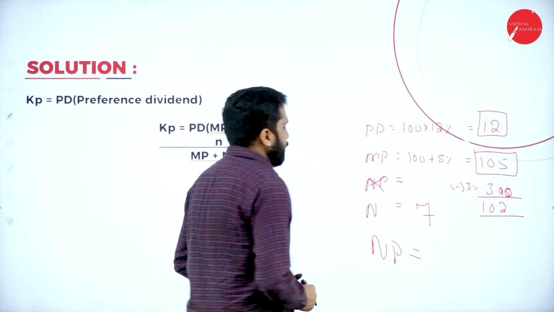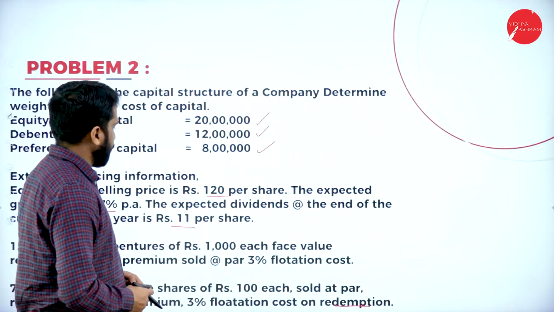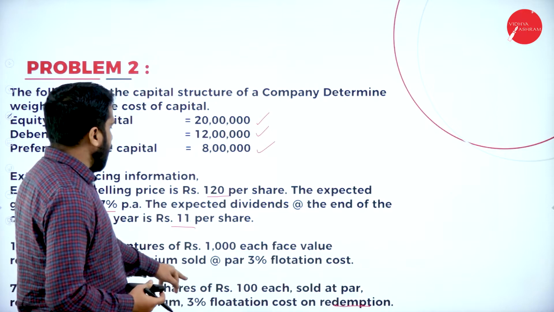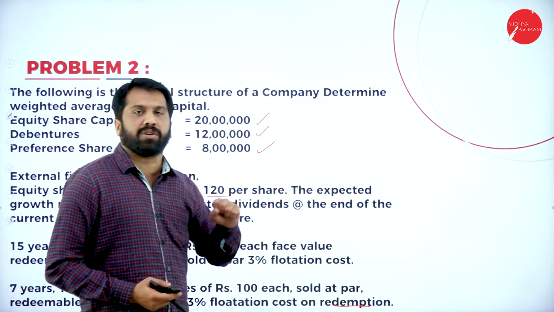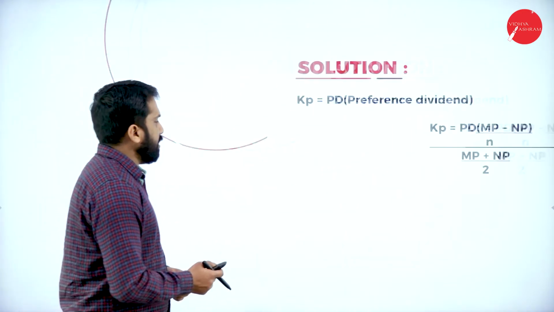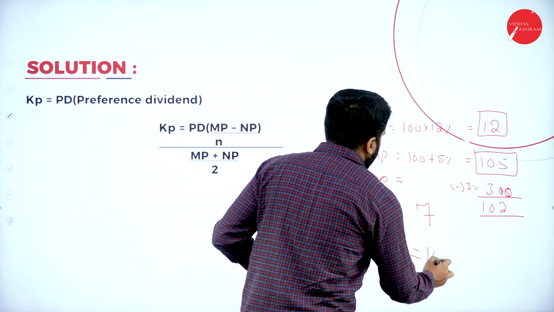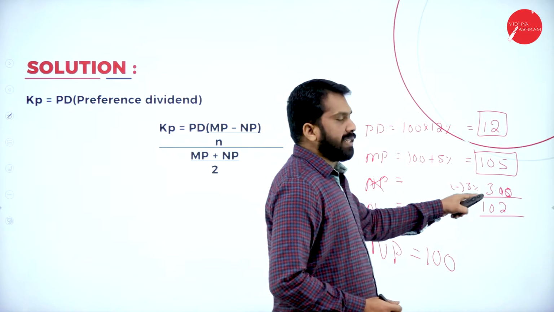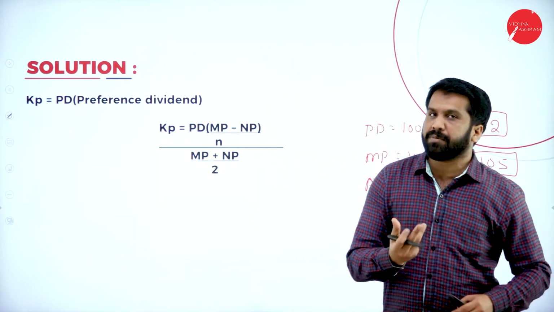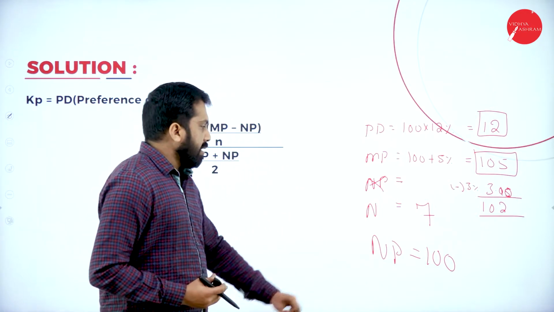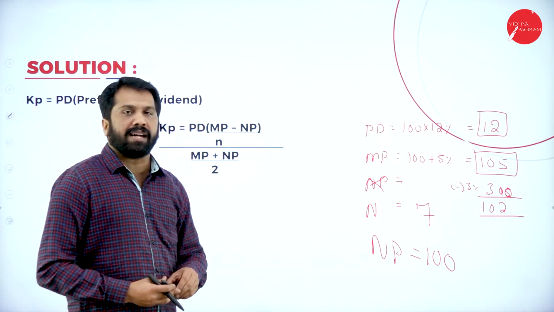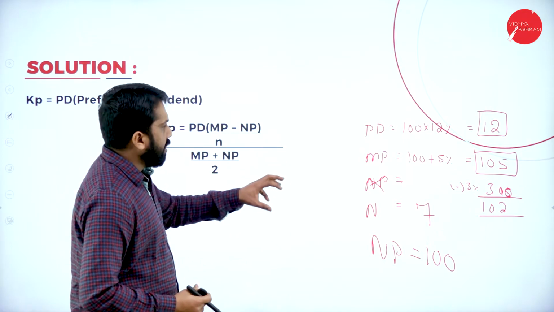Now, I'll go for net proceeds. Your net proceed they have given sold at par. Par means what? Actual value. Then it will be easy for you. Actual value it is 100. I made this as round off because 15 paise we cannot calculate actually. So I'll make it as 102 and your net proceeds we call it as 100. Now we got all the information.